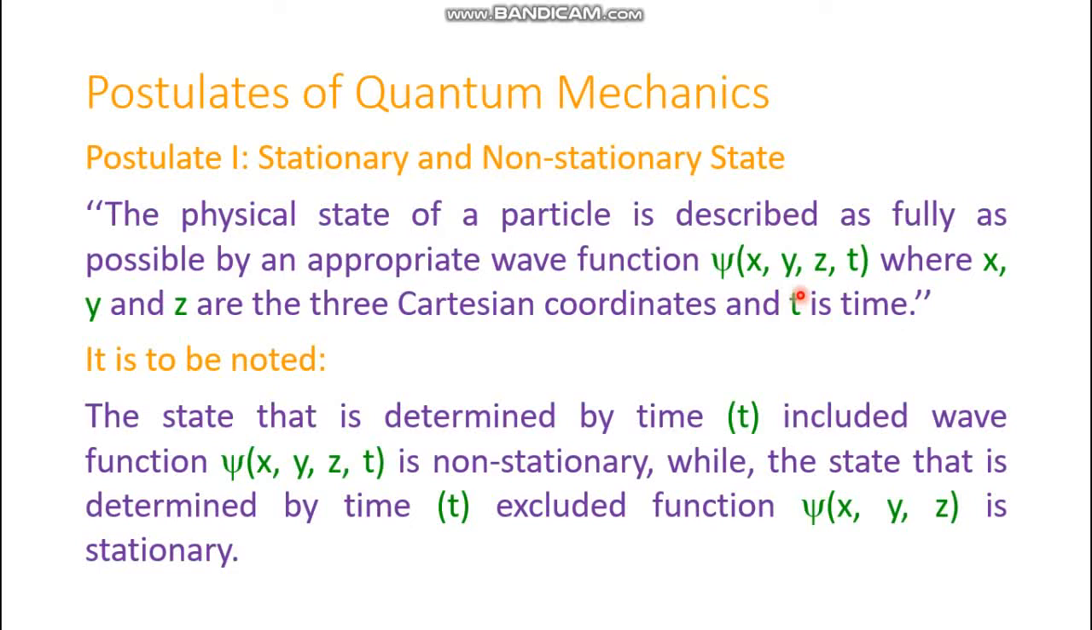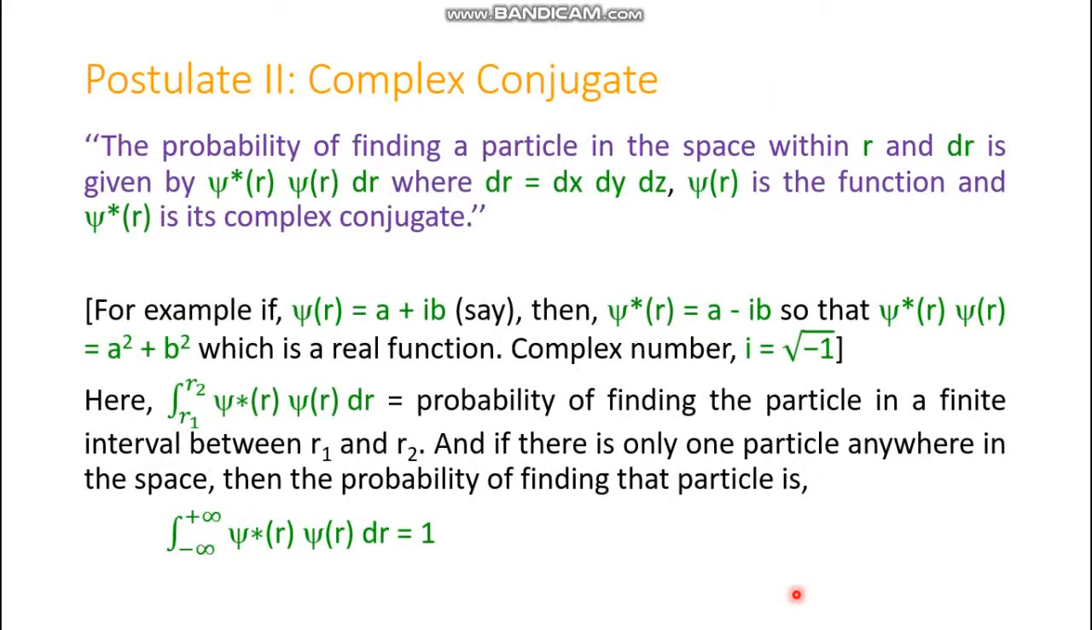From this postulate we can have some idea about stationary and non-stationary states. If time is included, it would be non-stationary, whereas if time is excluded, it would be a stationary function. So the state that is determined by the time-included wave function psi, a function of x, y, z and t, is non-stationary, while the state determined by the time-excluded function, that is psi a function of x, y and z only, is stationary. Move on to postulate number 2.